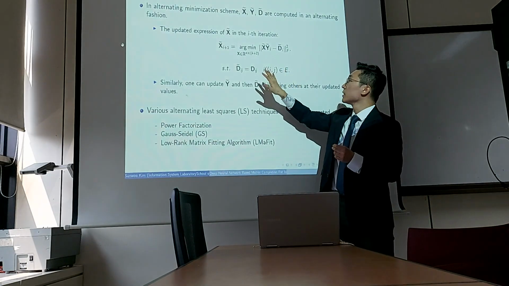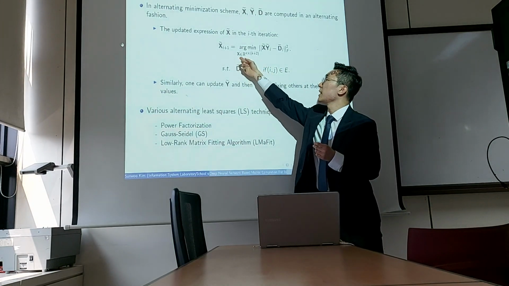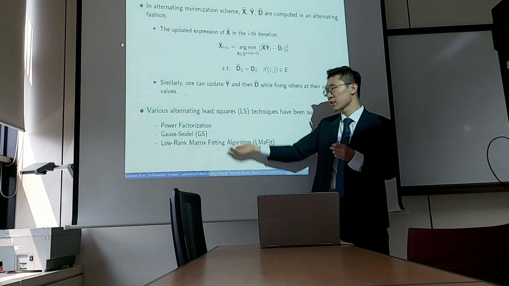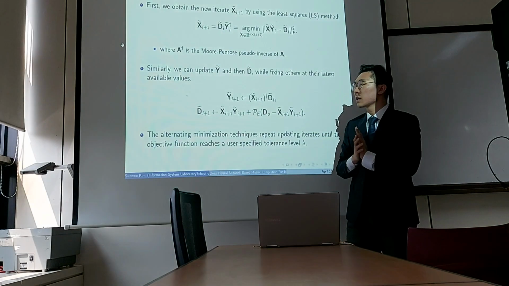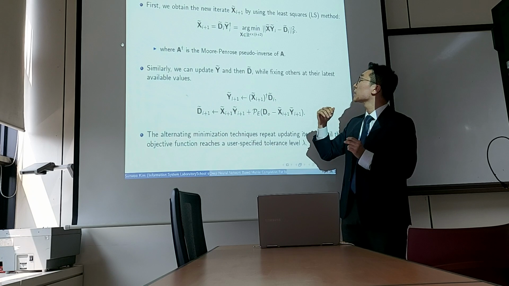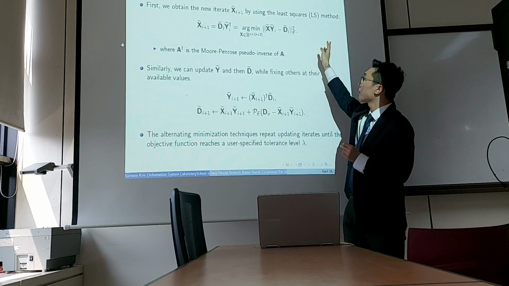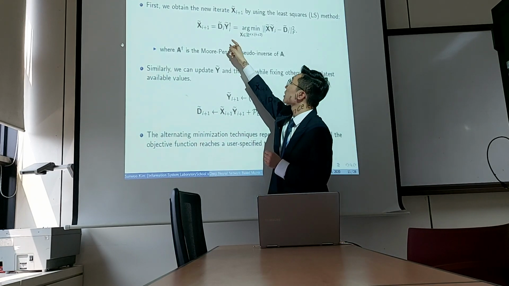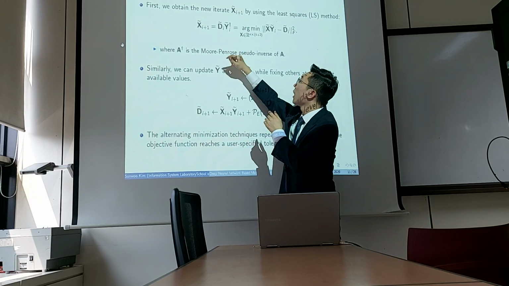And in solving each subproblem, like trying to update X, various alternating least square techniques have been suggested, such as the following. And we would like to take a look at how these algorithms work. So in least square techniques, we obtain the new iterate X by using the least square method. And we can see that we calculate the matrix multiplication of these two variables.